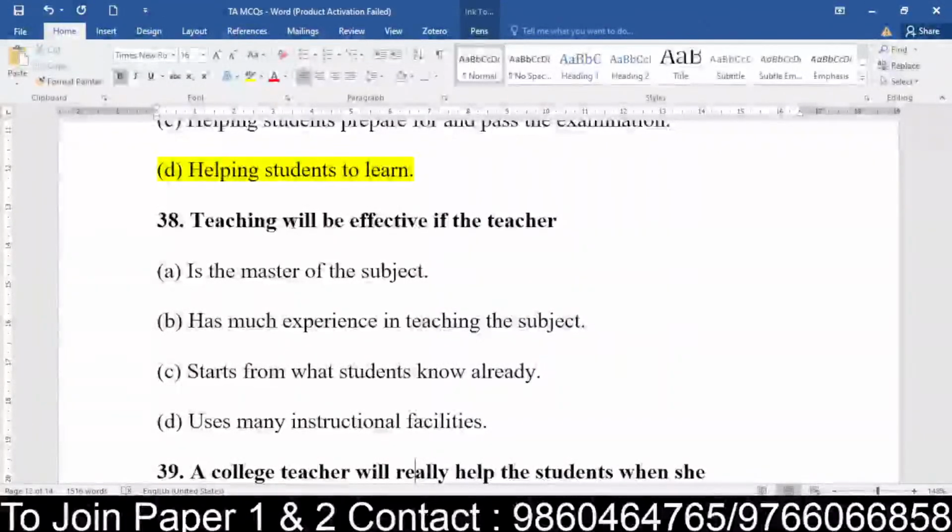Bushra, which example, which question are you confused with? Is it question number 38? You can just tell me the question. If it's 37, I've already explained.